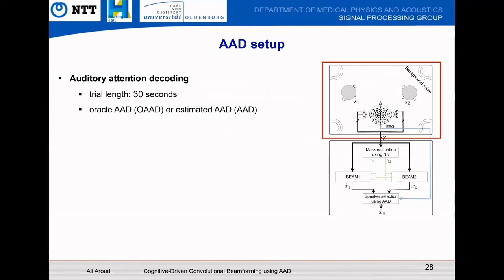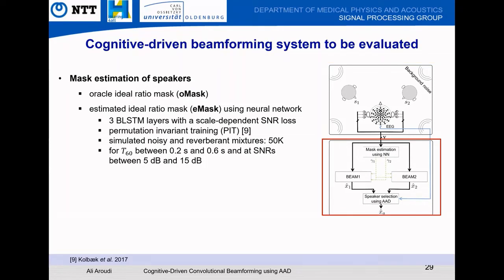For AD, we considered Oracle AD, which means the best beamformer output was selected as the attended speech signal, or X hat A here. We also considered estimated AD, which means the attended speech signal is determined based on the highest correlation coefficients. For mask estimation, we considered Oracle ideal ratio masks, meaning that we computed masks from perfectly separated speech signals, which will later be shown by OMask. Also, we estimated masks using a neural network with 3 BLSTM layers.